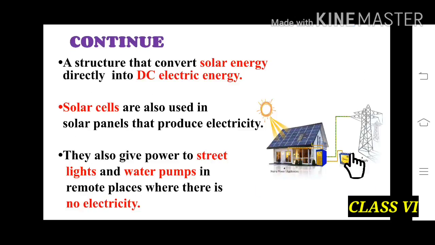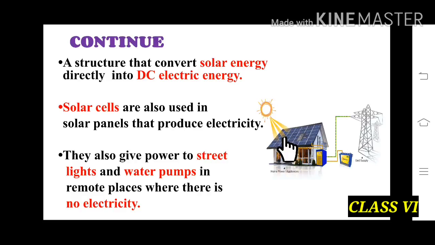In this picture we can see a structure that converts solar energy directly into DC, meaning direct current, electric energy. Solar cells are also used in solar panels that produce electricity. So we can see that these are the solar panels and they are producing electricity because of sunlight.